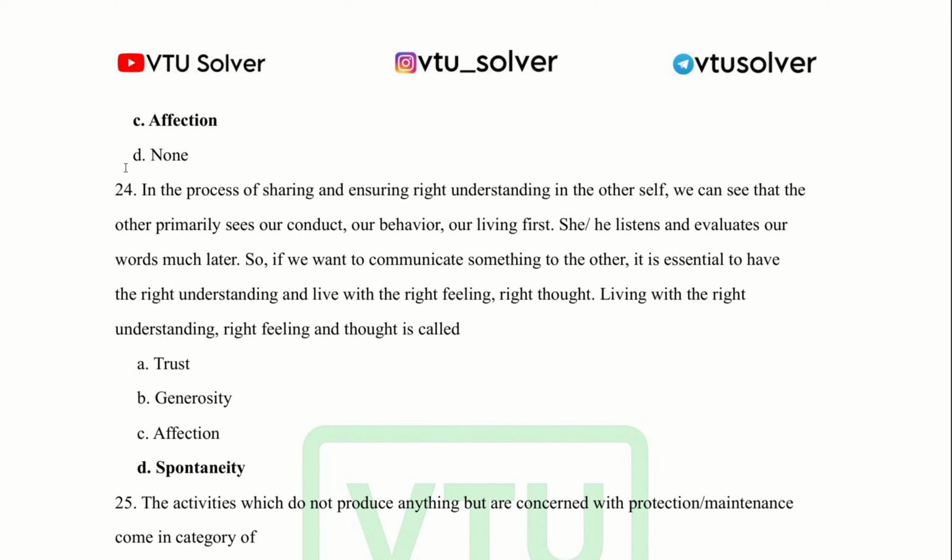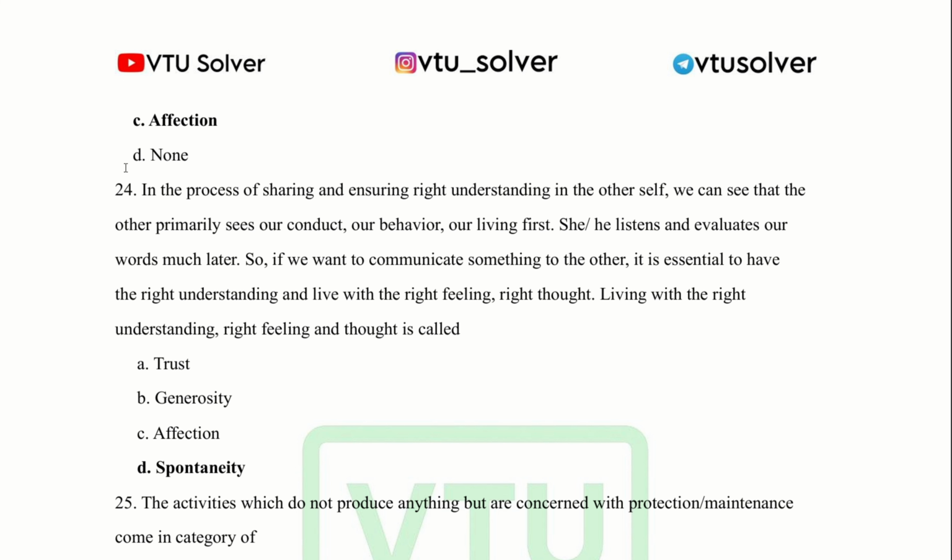24. In the process of sharing and ensuring right understanding in the other self, the other primarily sees our conduct, our behavior, our living first. She or he listens and evaluates our words much later. So, if we want to communicate something to the other, it is essential to have the right understanding and live with the right feeling, right thought.